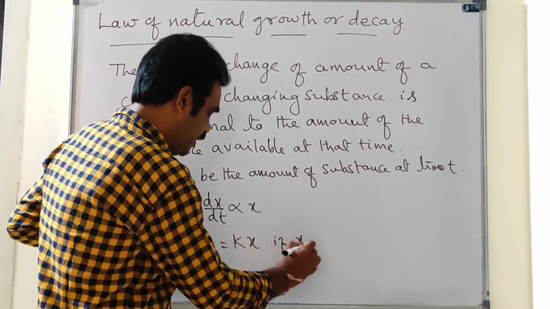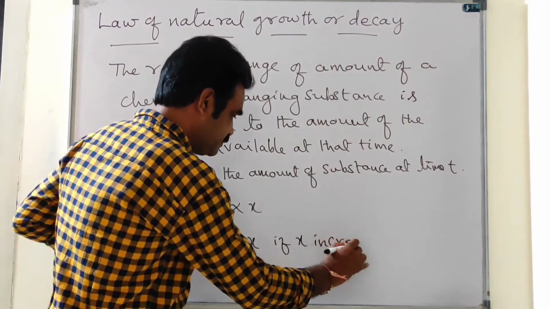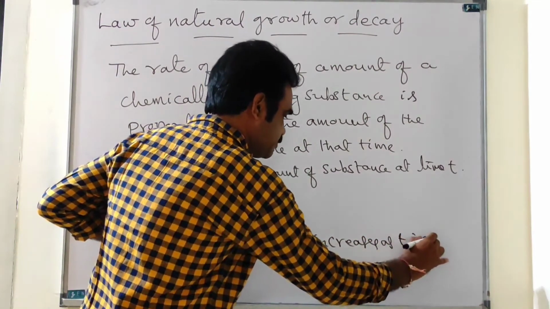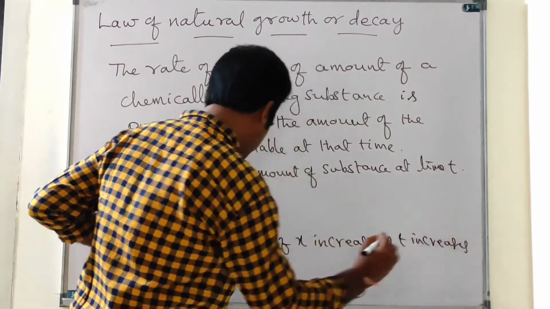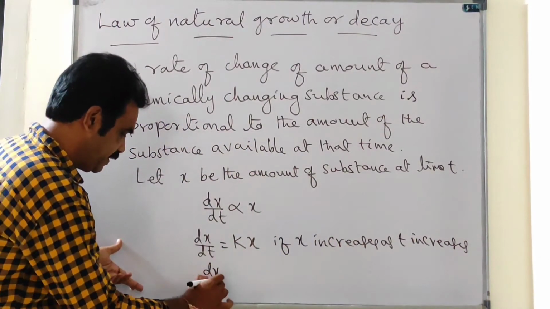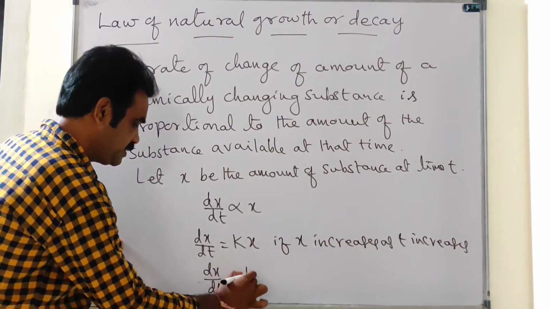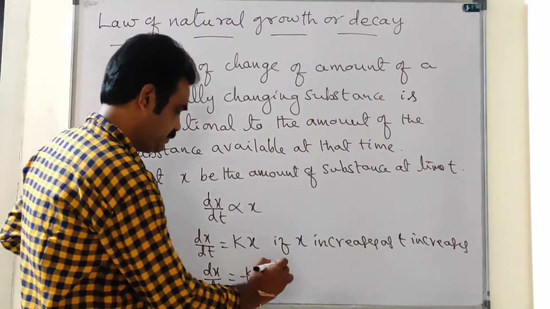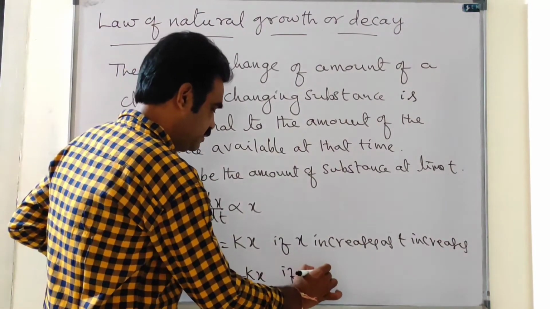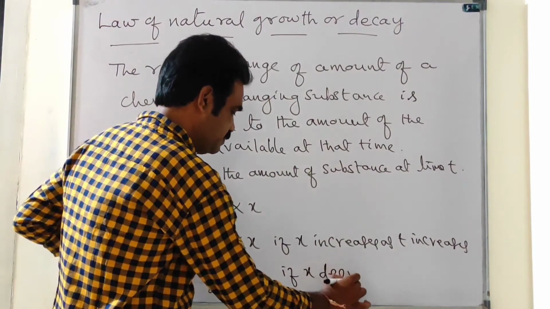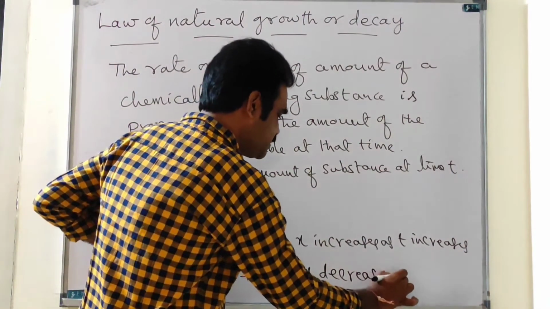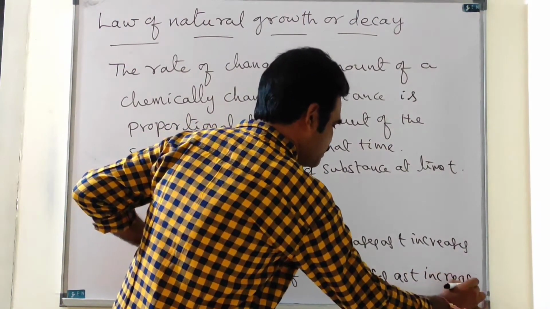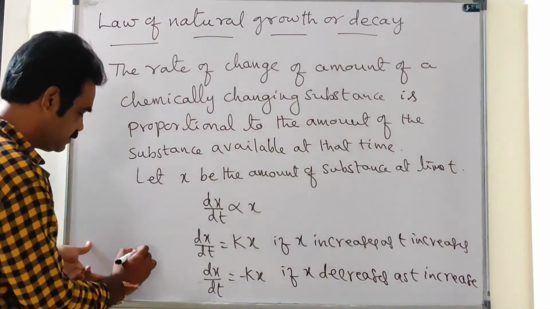We take dx by dt is equal to kx if x increases as t increases, and we take dx by dt is equal to minus kx if x decreases as t increases. Okay, here k is greater than 0.